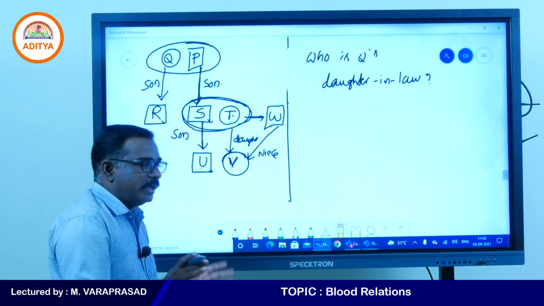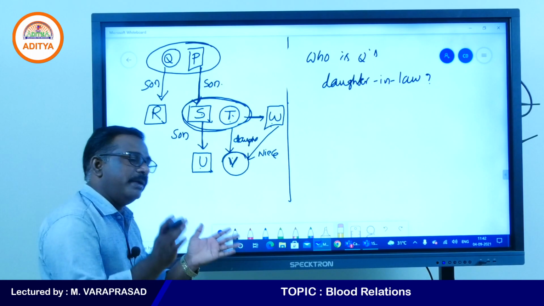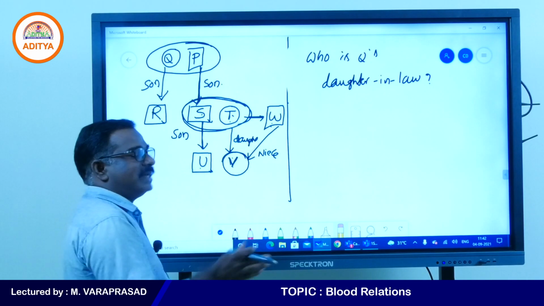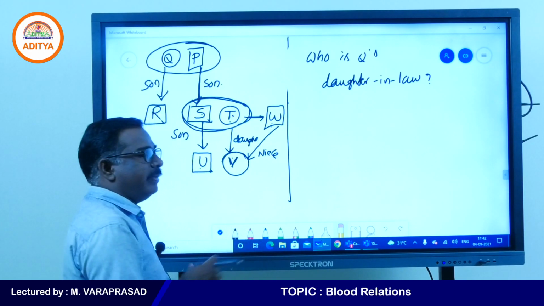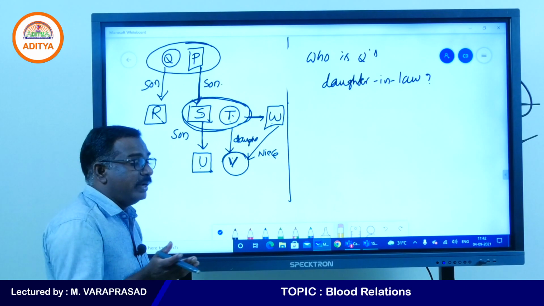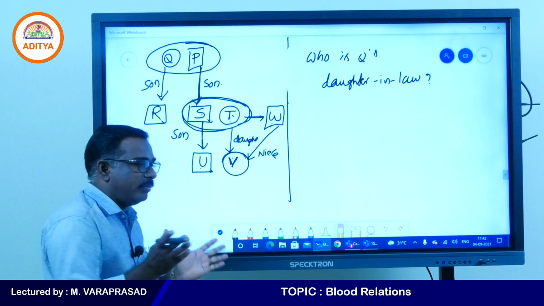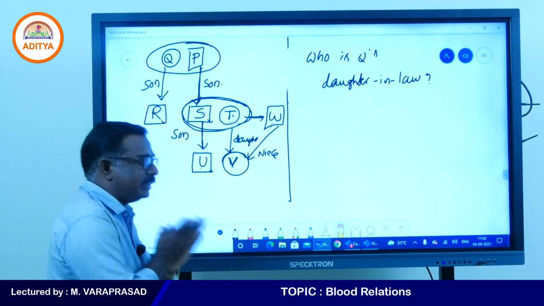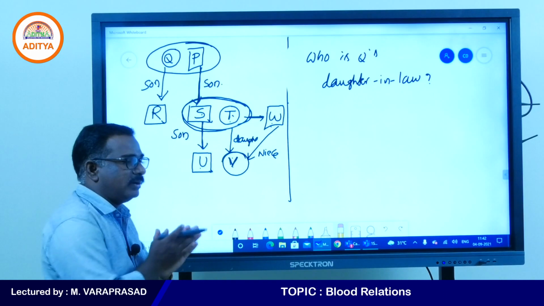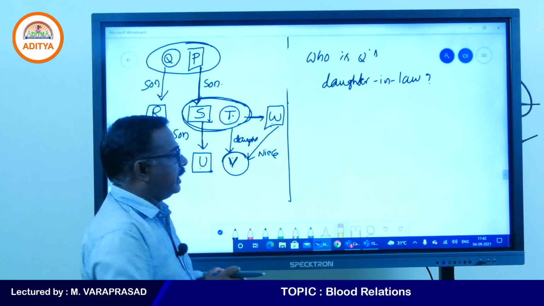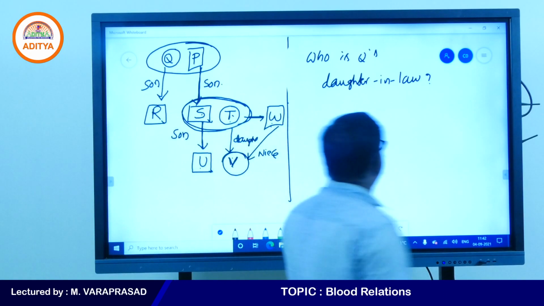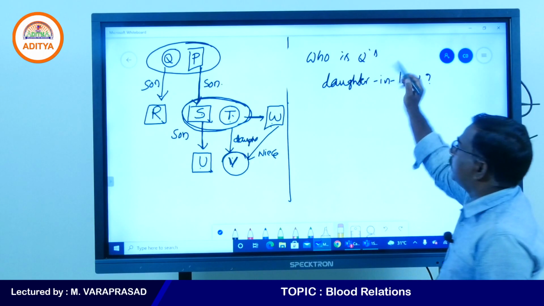Separate papers will not be there for males and females. Combined paper only will be there. Your sister's daughter, if you are female, becomes daughter. If you are male, she becomes niece. Two answers for the same question will not be there. So you can take brother's daughter or sister's daughter as niece only, right? Somebody asked the doubt. Now my question, who is Q's daughter-in-law?